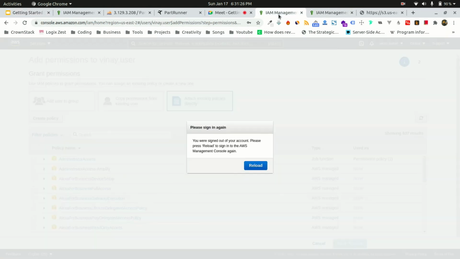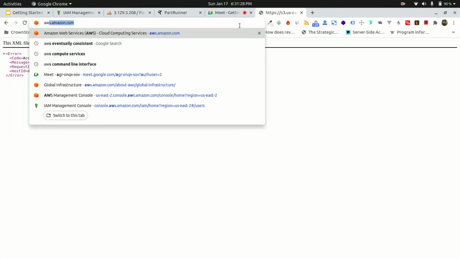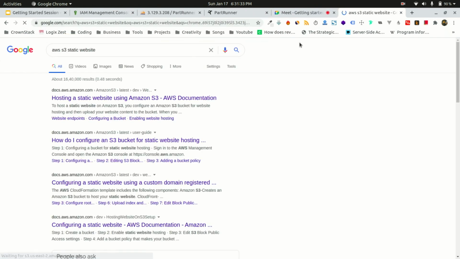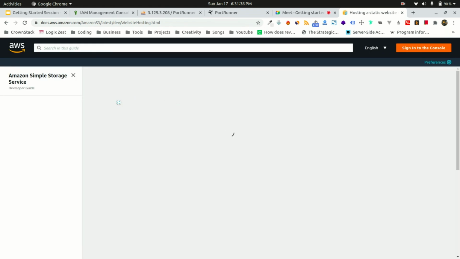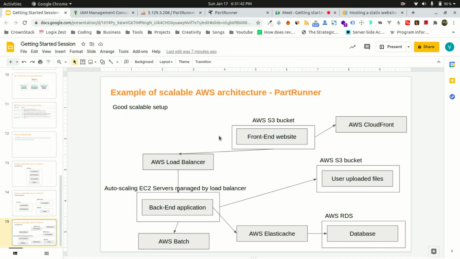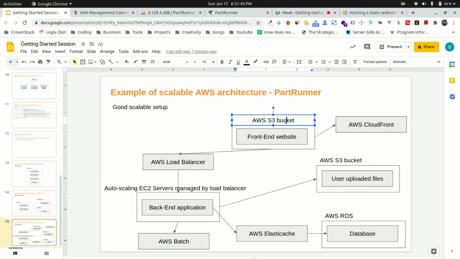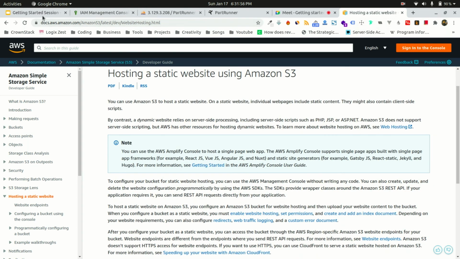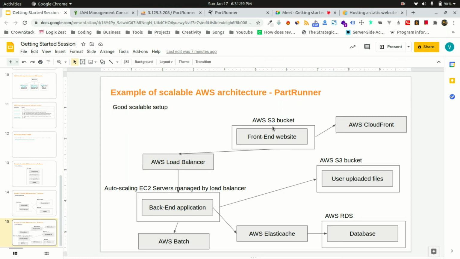Amazon tells you that you should host your websites on Amazon S3 because it is scalable. Suppose 10 lakh users are working on your website, Amazon S3 will automatically scale to manage all those 10 lakh users in a minute, in that particular time instance. So the best solution would be to host the front end on an Amazon S3 bucket.